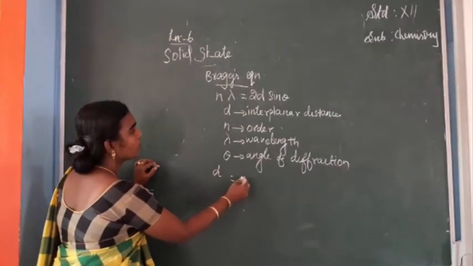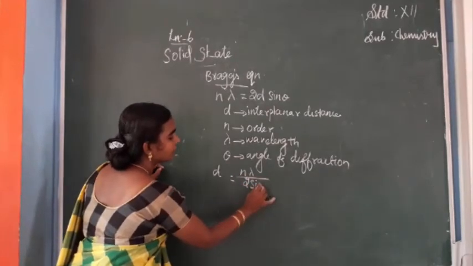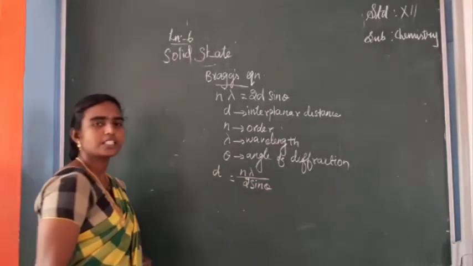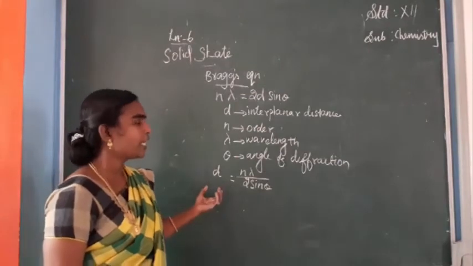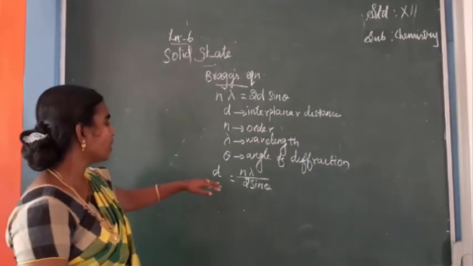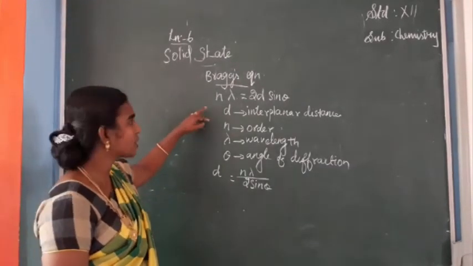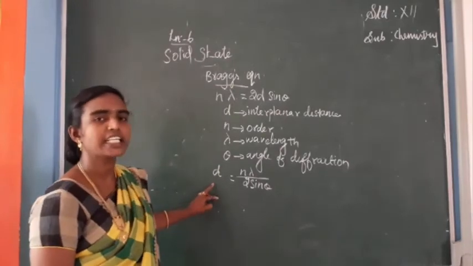So d is equal to n lambda divided by 2 sin theta. From this equation, you can find out the interplanar distance or interatomic distance of a cubic crystal. Is it clear? So from Bragg's equation, we have found this d value.